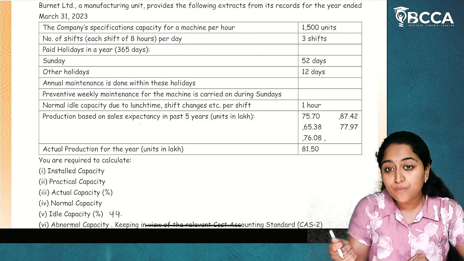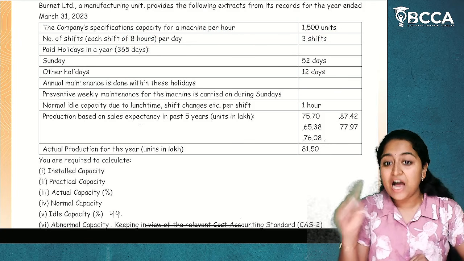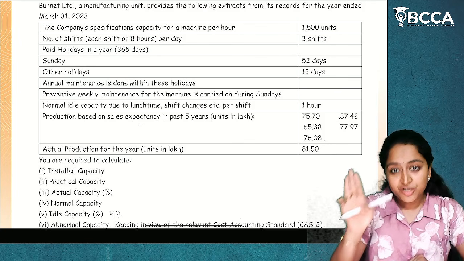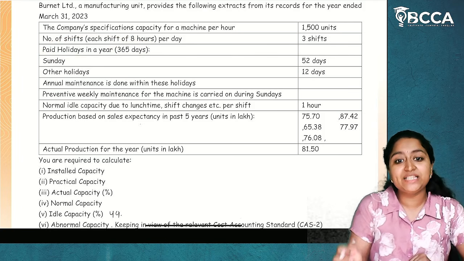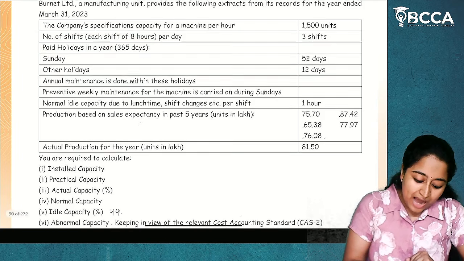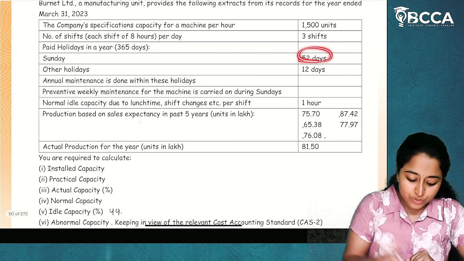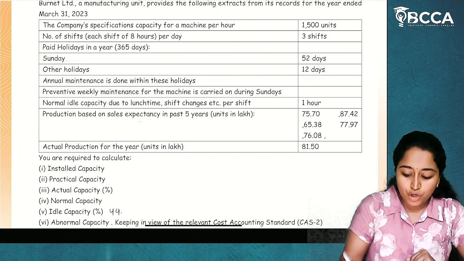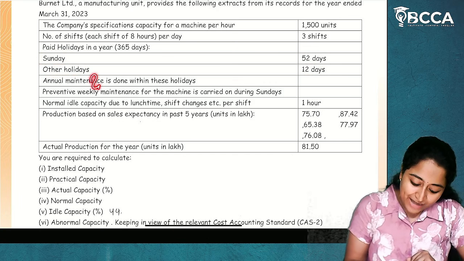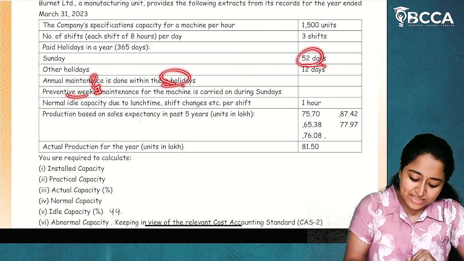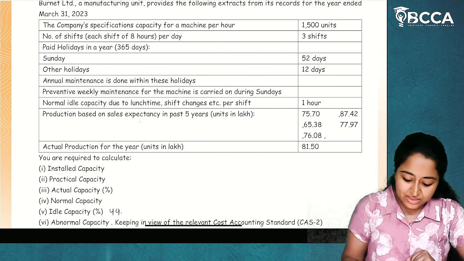How many hours are they working for? Each shift 8 hours. How many shifts are they working for? 3 shifts. And how many days are there in a year? 365 days. After that, Sundays: there are 52 Sundays. Other holidays are 12 holidays. These are nothing but the interruptions. And annual maintenance is done within these holidays, and preventive maintenance is also done within these holidays.